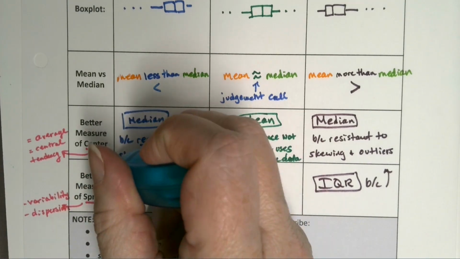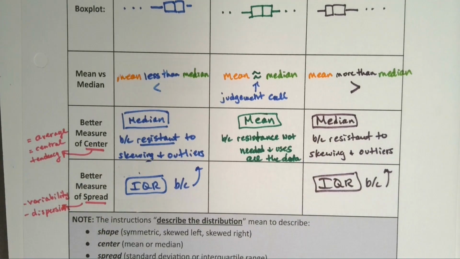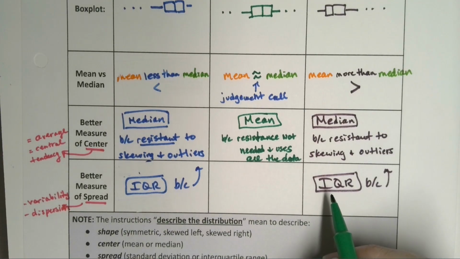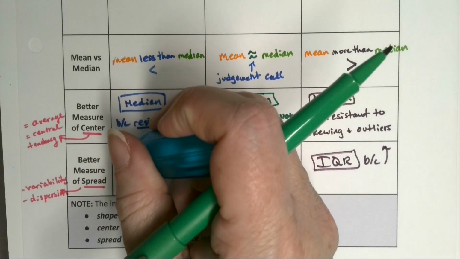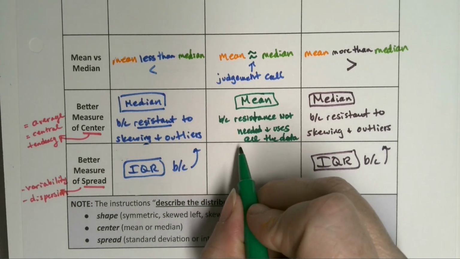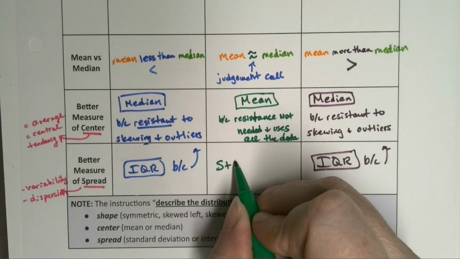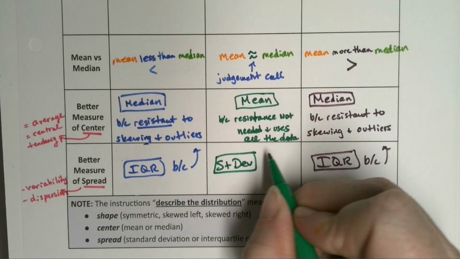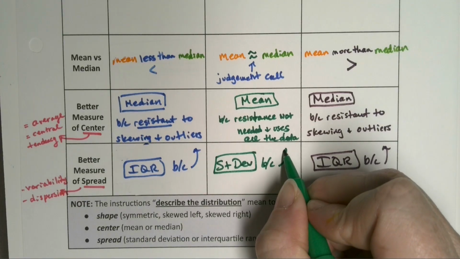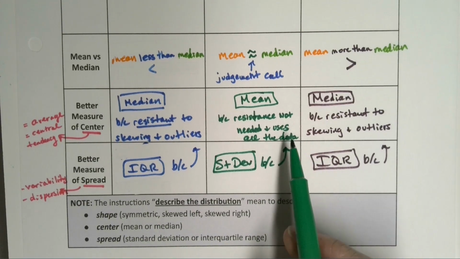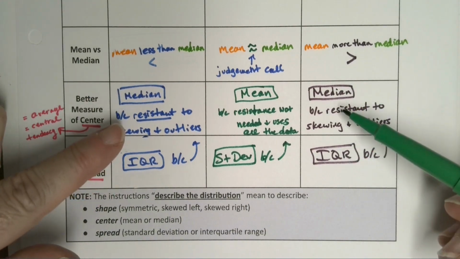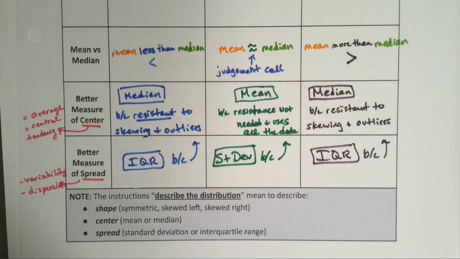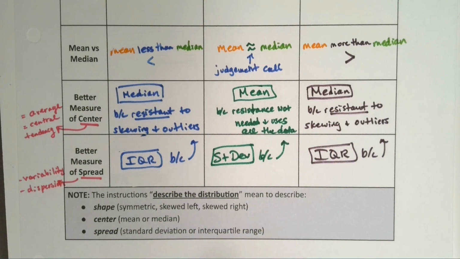And if it's symmetric, we'd rather have something that actually uses all the data points. The IQRs don't. They're not really fully using the whole data set. So if you have a symmetric data set, then you're better off with the standard deviation, right? The standard deviation uses all the data points. So if it's symmetric and you don't need resistance, then you're great with the standard deviation. So you use the median and IQR when you need resistance, right? Resistance to outliers. And you use the mean and the standard deviation when you don't need resistance and you want to use all your data.